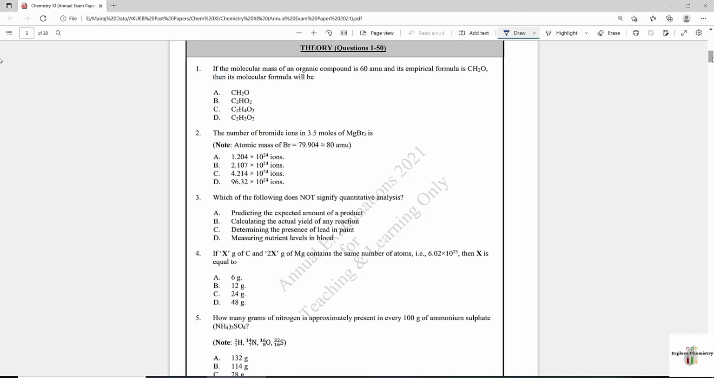Question number 1: if the molecular mass of an organic compound is 60 AMU and its empirical formula is CH2O, then its molecular formula will be. To find the molecular formula, we need to find the value of n, because molecular formula equals empirical formula multiplied by n. If we multiply the given empirical formula with the whole number n, we will get the molecular formula. To find n, we have another formula.